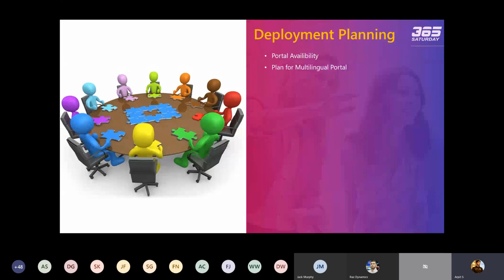The second important thing is the multilingual portal. So if you have enabled a lot of languages in your portal instances, let's say in your development instance, you are using Spanish and English and the Japanese languages. So let's say you have configured 3 languages, and in your target instance, you need to make sure that the same language pack and the same languages should be installed in the target instance as well. So if you don't sync the language configuration in both the instances, then definitely it's going to fail the whole deployment process.